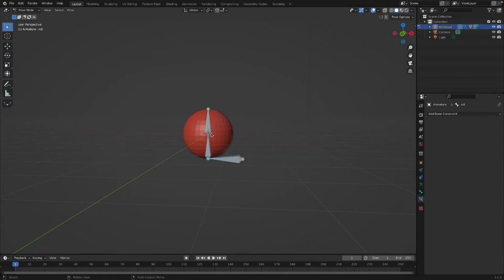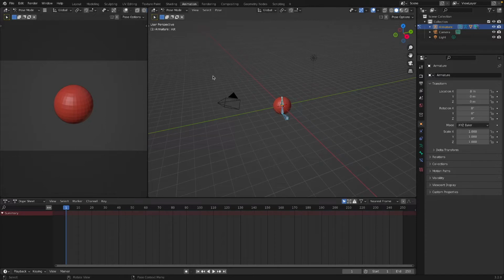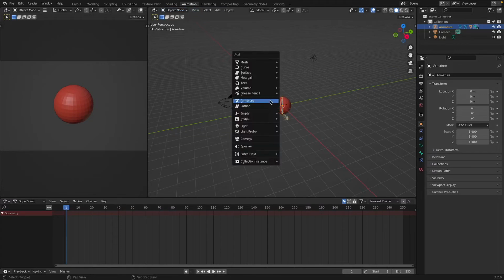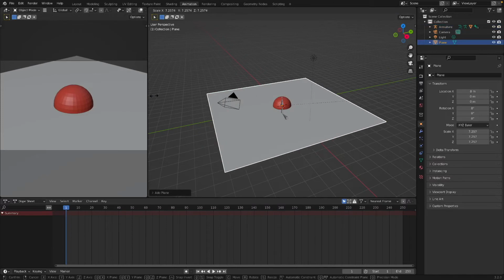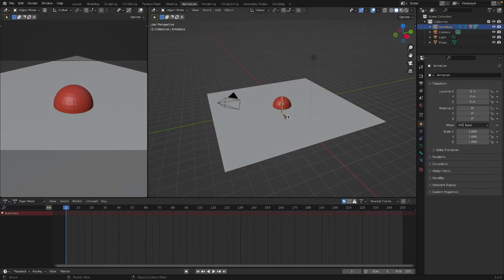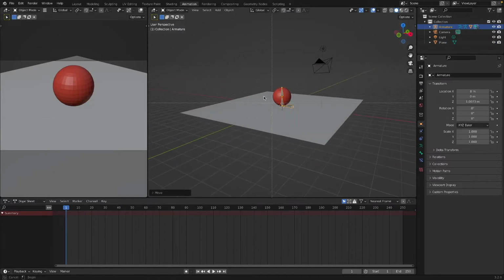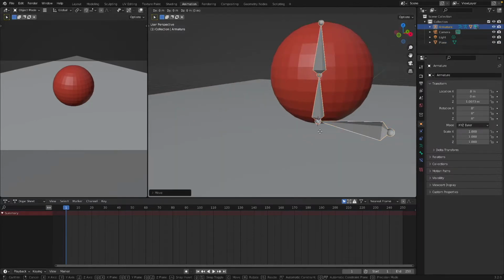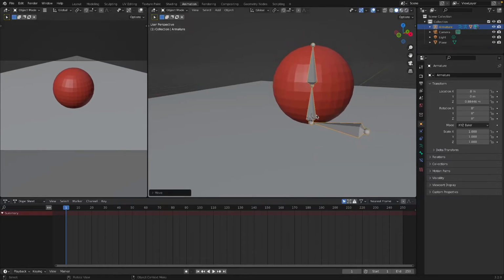With our ball rig created, let's go into the animation workspace. What we're going to do is exit out of pose mode, in object mode, Shift A, mesh, plane, S, scale it out. And we're going to select this guy, G Z, make it, let's say, flush to the floor. G Z, it's pretty good.